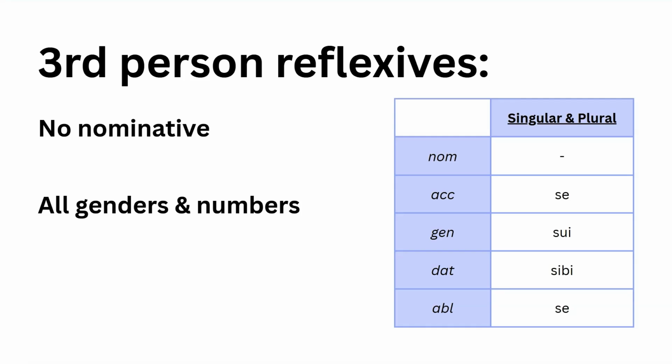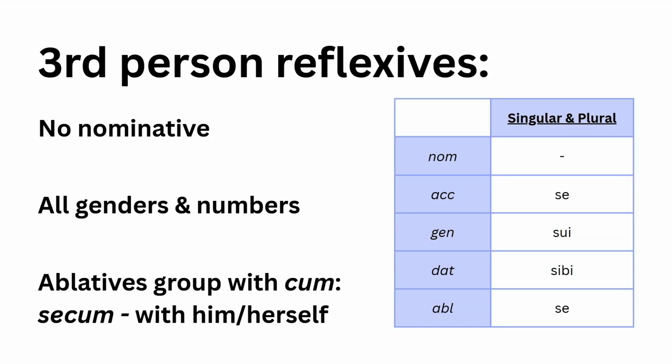Se means himself, herself, itself, and themselves, plural. Ablatives again group with cum. Se cum means with him or herself, and it can also mean with themselves. So that's quite nice. It's quite an easy thing to learn. There's only a few of them, so just be aware of them.